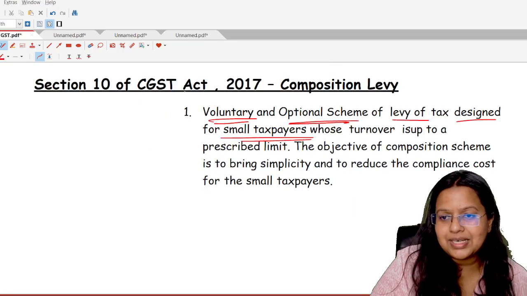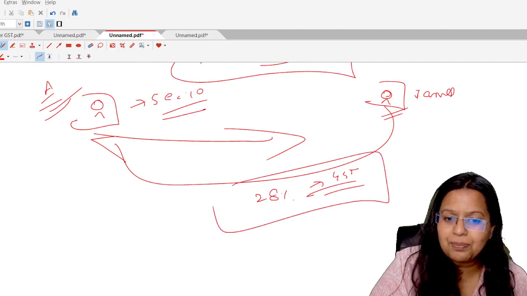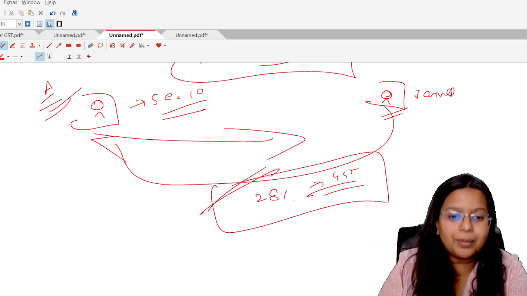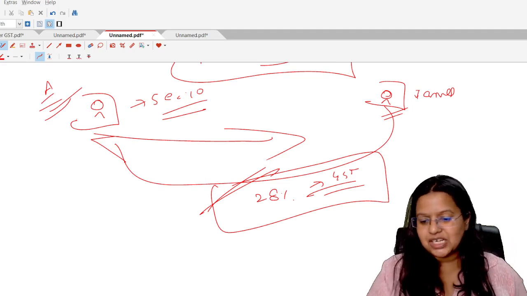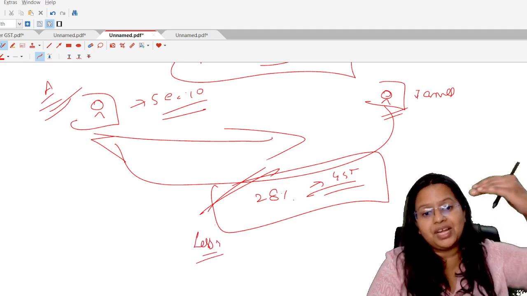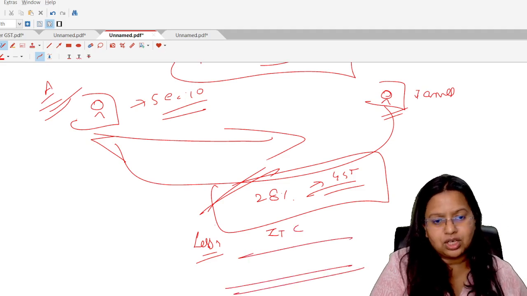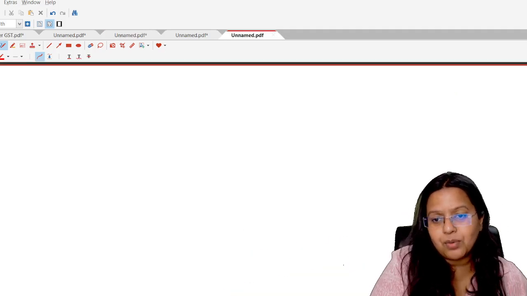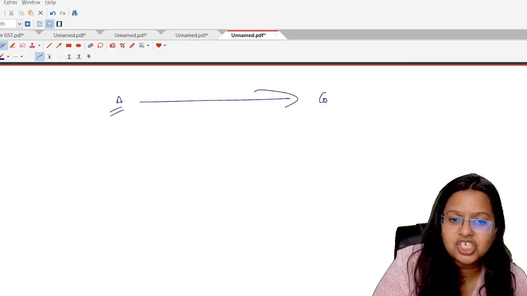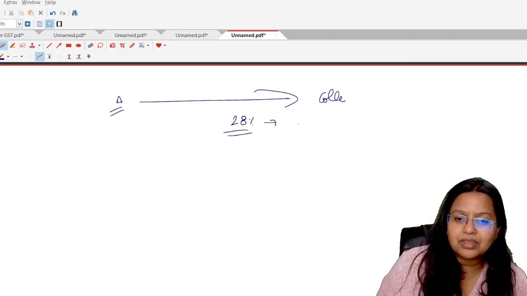Okay. Now, students, again coming to section number 10. Now, what is happening here? That 28% GST. Now, Mr. A, again I am repeating, if Mr. A is a normal taxpayer, he is collecting the 28% GST from the customers, less he is going to adjust the input tax credit which he has already paid by purchasing something from the other shopkeeper, so less ITC, and the balance will be paid to the government. But in the case of a composition scheme, this Mr. A, that is a shopkeeper, is not allowed to collect GST from the customer, it means he is not going to collect 28% from the customer.